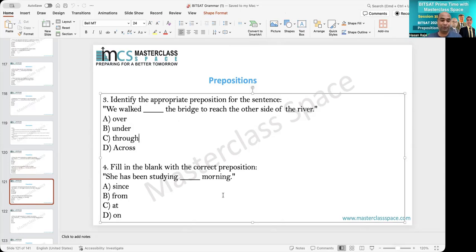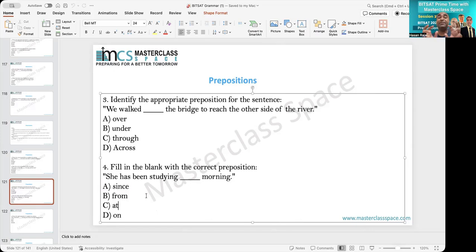Now question number 4. It says she has been studying. Now this is less a preposition question, more a tenses rule. When it is present perfect tense and timing is given, there are 2 prepositions that are used: one is since and the second is for. Since means beginning of time; for means total time, like for 2 hours, for 3 hours, for 4 hours. Since means beginning, like since 2 o'clock, since morning, since June, since July. So she has been studying since morning means A will be the answer.